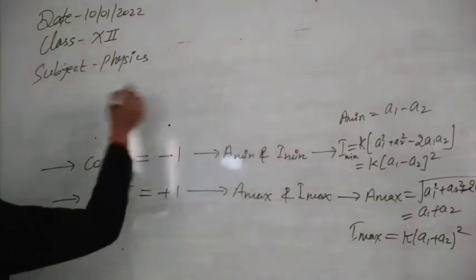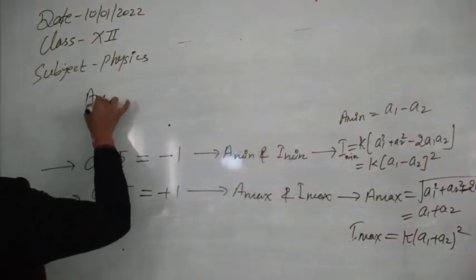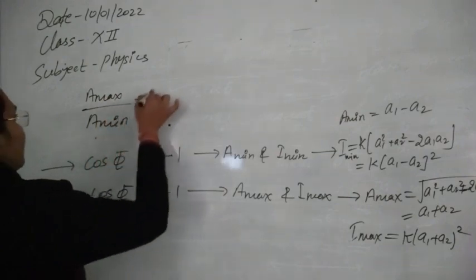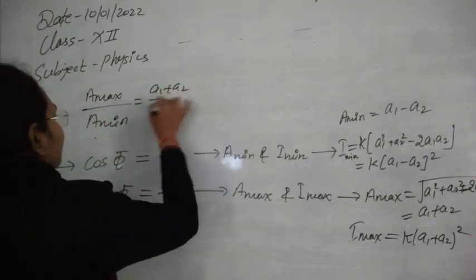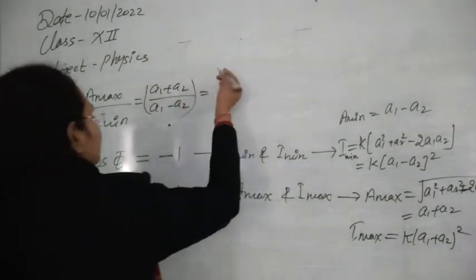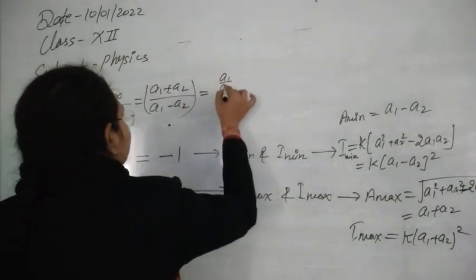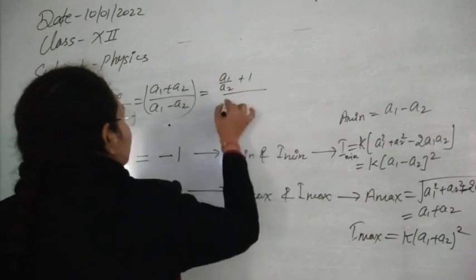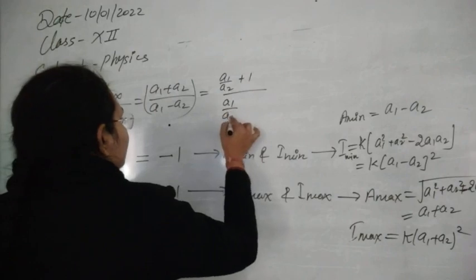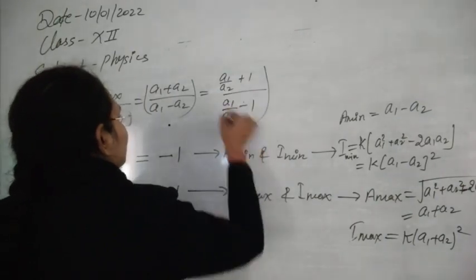So here the ratio of the maximum amplitude to the minimum amplitude is A1 plus A2 upon A1 minus A2. If you want, you can write down this expression in terms of the ratio A1 by A2 also. You can divide this whole expression by A2. So you can find out this is A1 by A2 plus 1 upon A1 by A2 minus 1.